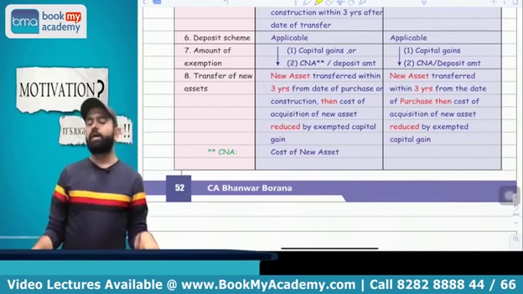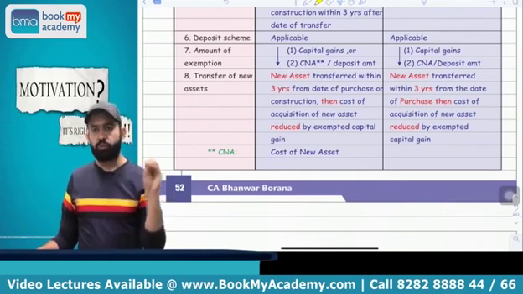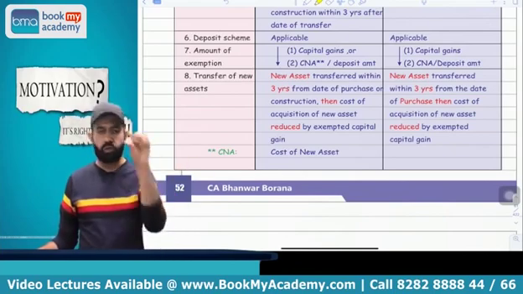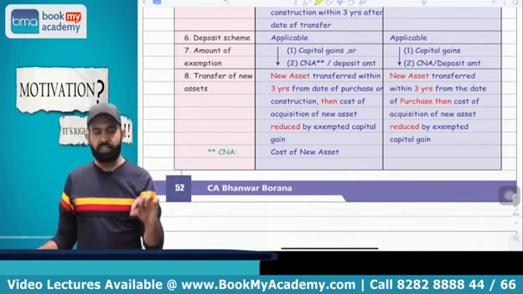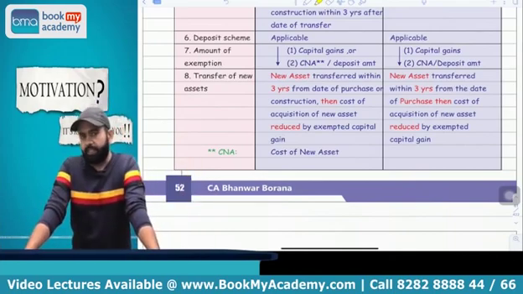Yes. Now what will be the amount of exemption? The amount of exemption will be the capital gain amount or the cost of new asset or deposit amount, whichever is lower. That is treated as your exemption amount.